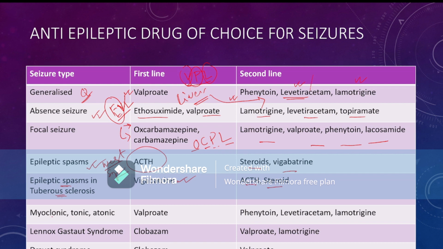If the child is suffering from myoclonic seizure, tonic seizure, or atonic seizure, then the drug of choice is valproate. That means VPL: valproate, phenytoin, levetiracetam, or lamotrigine. If the child is suffering from Lennox-Gastaut syndrome, the first line drug is clobazam, and the second line drugs are valproate and lamotrigine. For Dravet syndrome, the drug of choice is again clobazam, and the second line drug is valproate. So these are all in MCQs.